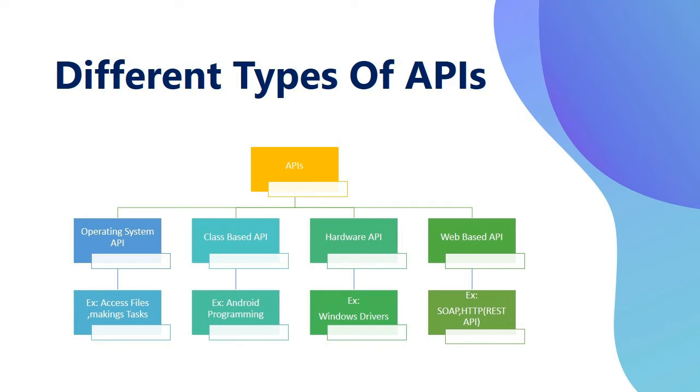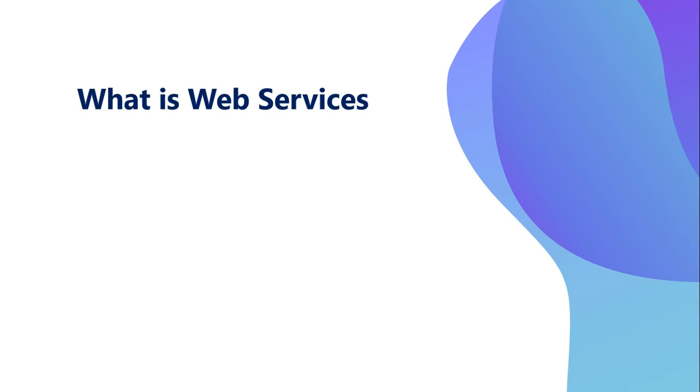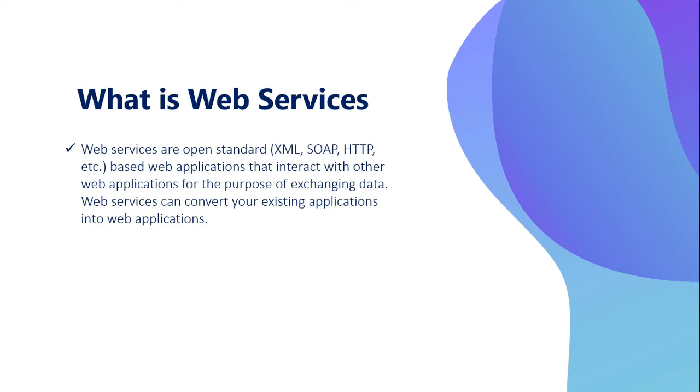Here, fourth one is the web-based API. What is the web-based API? Look at this once. Web services are open standard-based web applications that interact with other web applications for the purpose of exchanging data. What does this mean? Open standard based web applications. A backend application accesses another backend application, and here try to understand how data is exchanged between them.